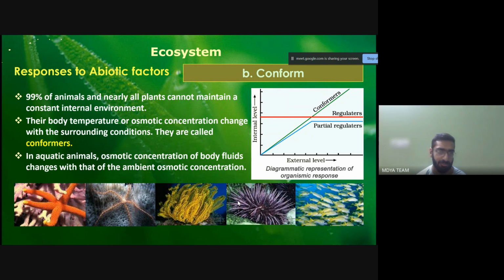And these kinds of species or animals which maintain their body temperature by adjusting to the external environment are called conformers. As you can see in the diagram, when the external level keeps on increasing, the conformers keep on increasing higher so as to match the external level.